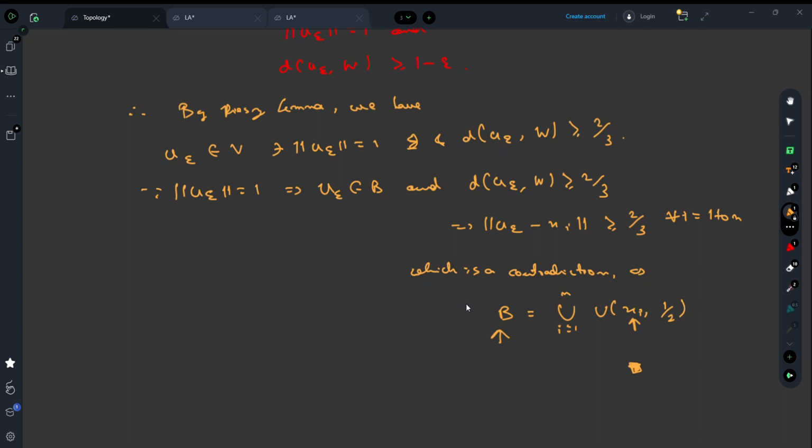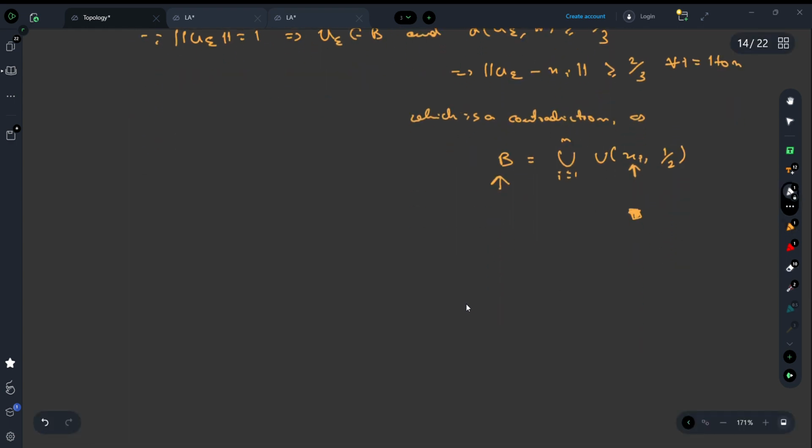Let's think about something more. We can also talk about a continuous linear operator over a finite dimensional space.